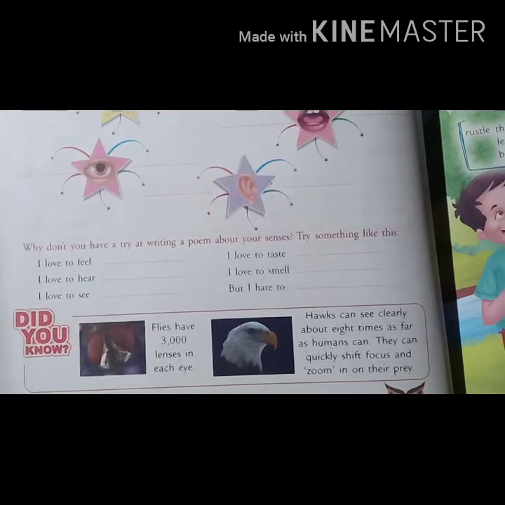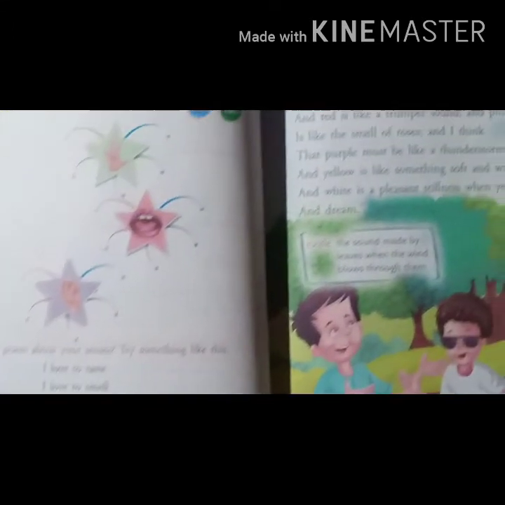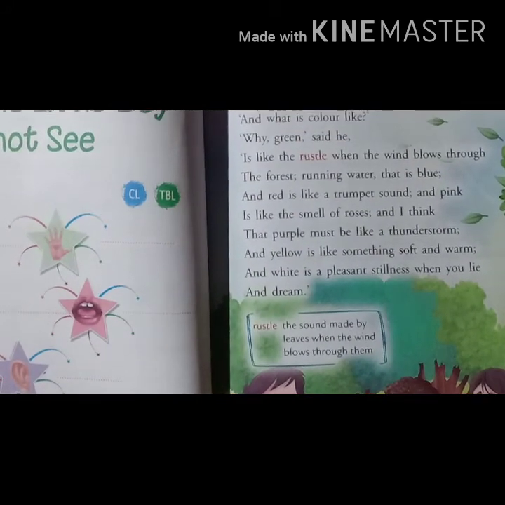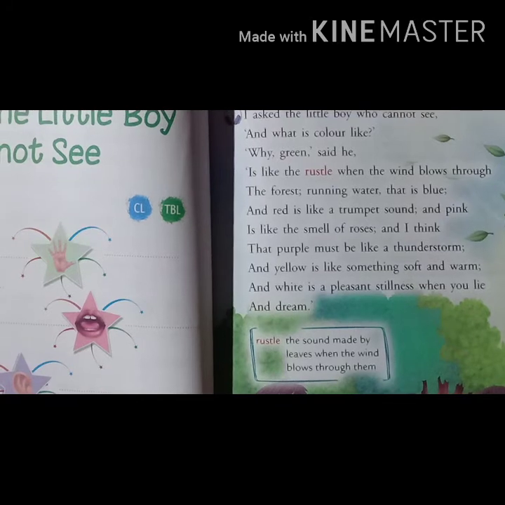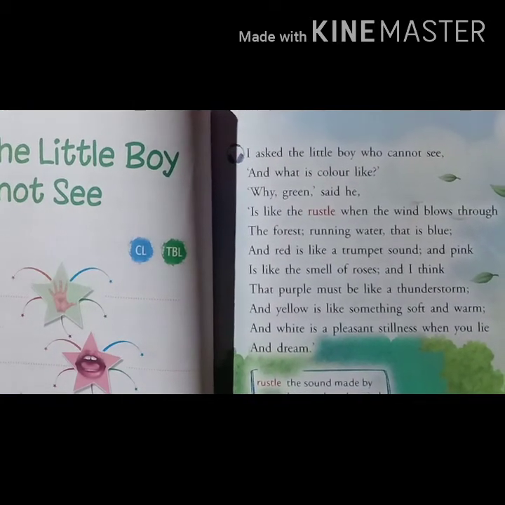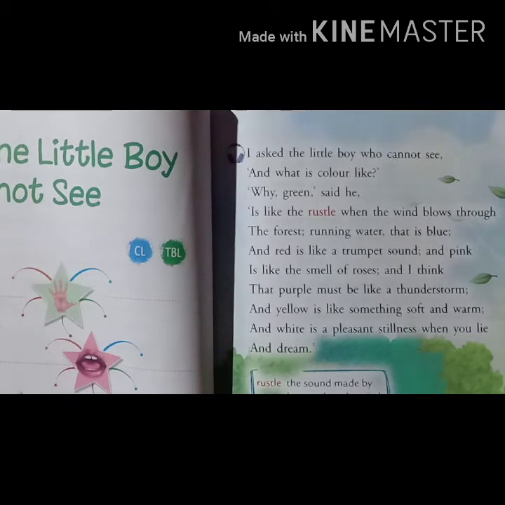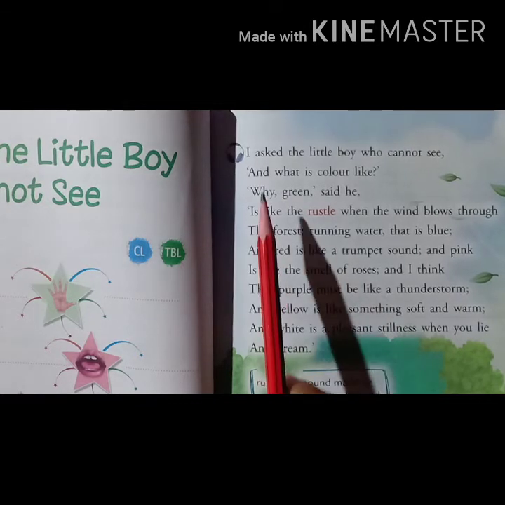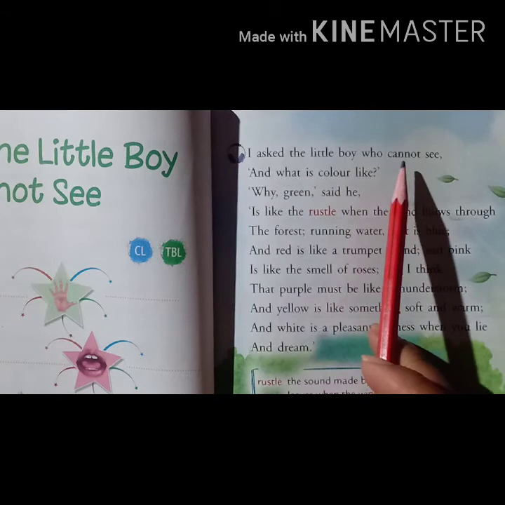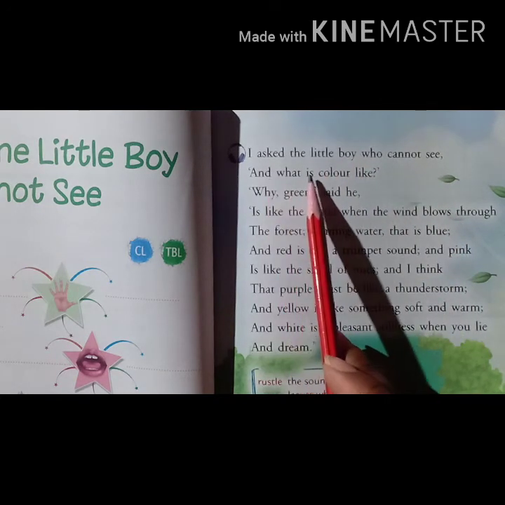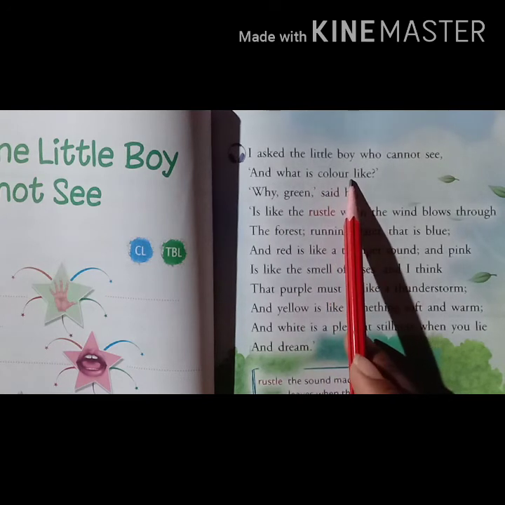So on page number 21 you can see a beautiful poem is given. So here you can see, I asked the little boy who cannot see, and what is color like?